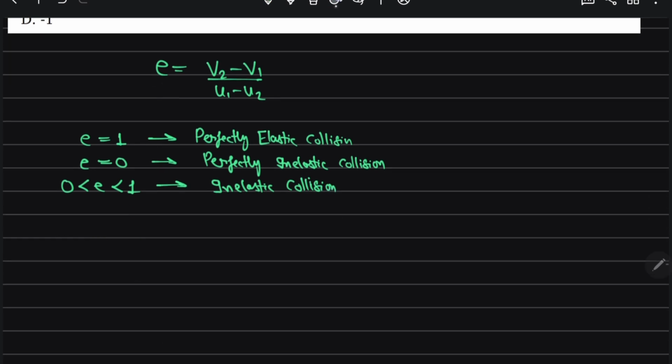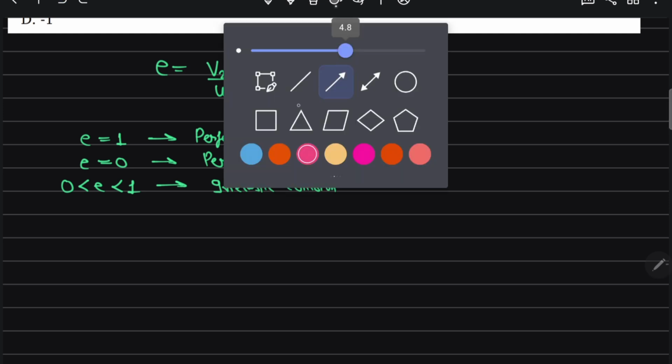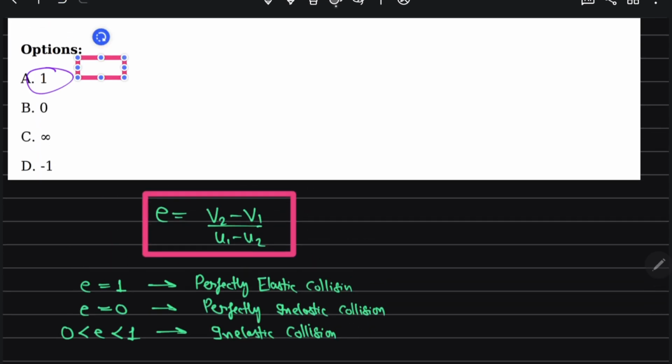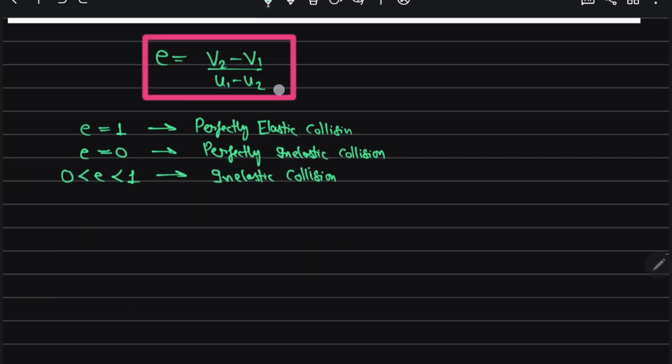Hope you are understanding. So what is the answer? Perfectly elastic, the first option, is correct.